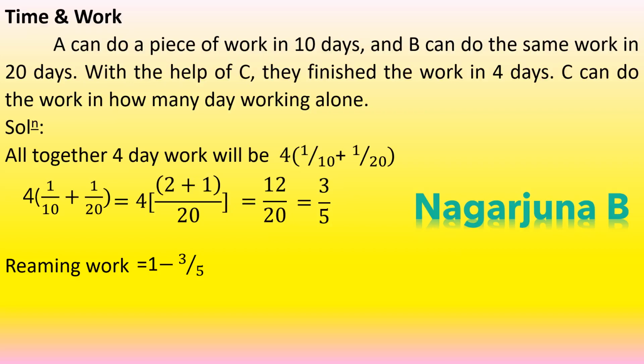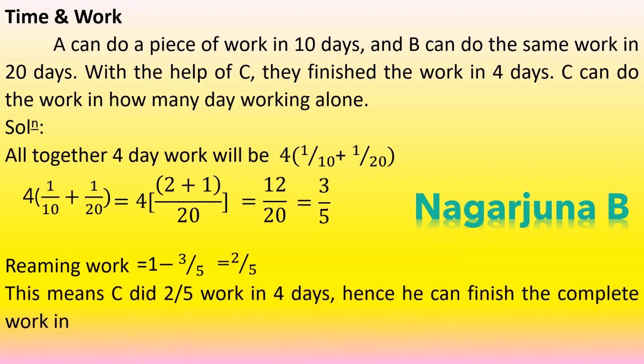For that purpose remaining work is equal to 1 minus 3 by 5, and it is equal to 2 by 5. So 5 minus 3 is 2, 2 divided by 5. This means C did 2 by 5 work in 4 days. Hence, C can finish the complete work in, taking 2 by 5, interchanging the numerator and denominator, it will be 5 by 2. For how many days they have worked? 4 days. So 5 by 2 into 4.